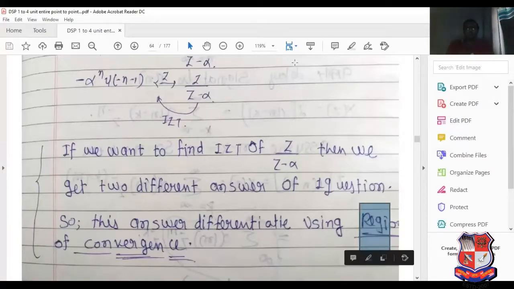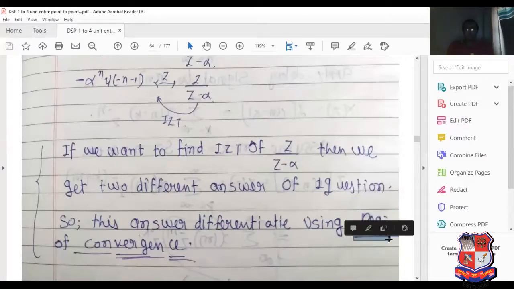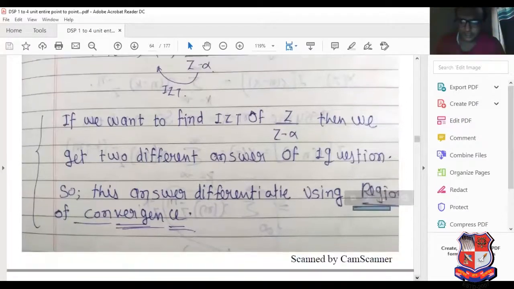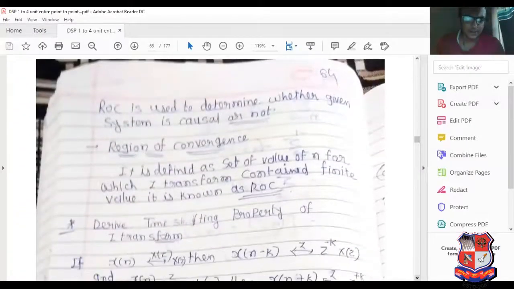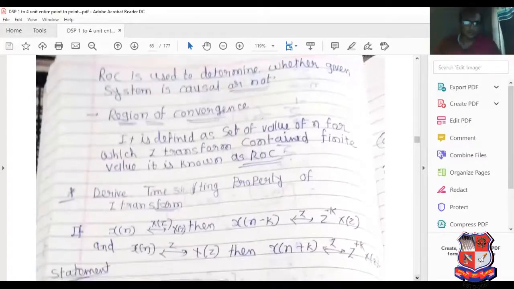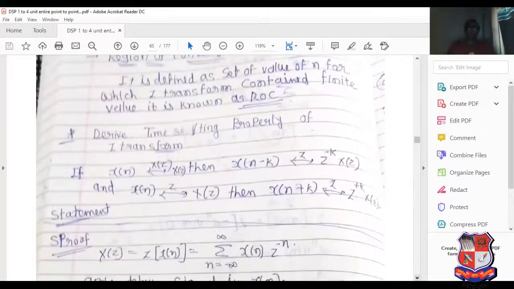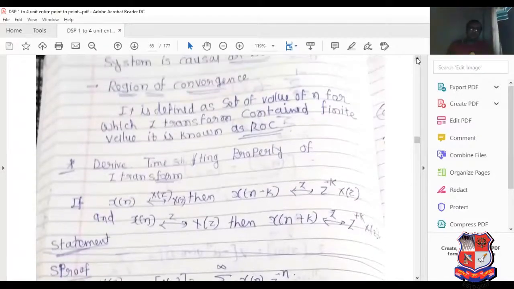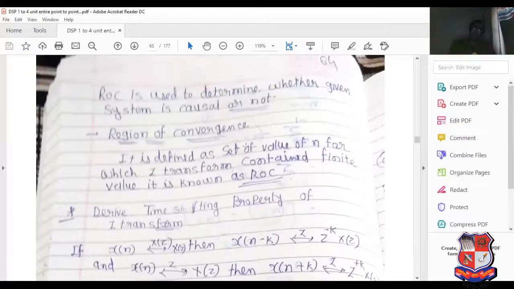Read this very carefully. ROC means region of convergence. Region of convergence is used to determine whether the system is causal or not. It is the set of values of z for which the z transform contains a finite value. If the z transform is infinite, then the ROC is not possible. The ROC for a causal signal and the ROC for an anti-causal signal are different. A causal signal contains only positive values.